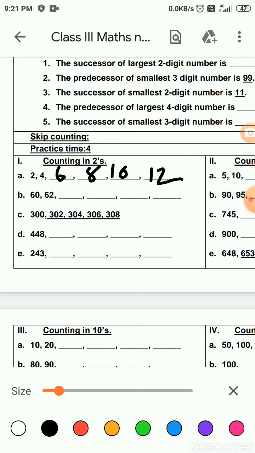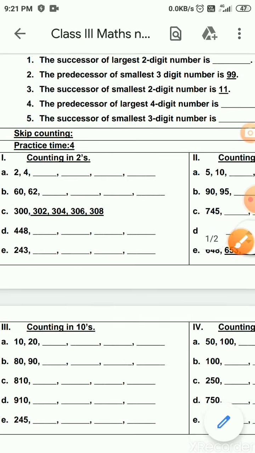Now we have given you bigger numbers. So you have to add 2 and go. How will you count in 2s? So 60, 61, 62. 2 you have counted. Now 62 plus 2, 63, 64. So what will come here? 64. It keeps on continuing. Now comes the bigger numbers. 300. 300 plus 2, 302. 302 plus 2, 304. 304 plus 2, 306. 306 plus 2, 308. So it keeps on going in this way. Hope you will do the other questions properly.